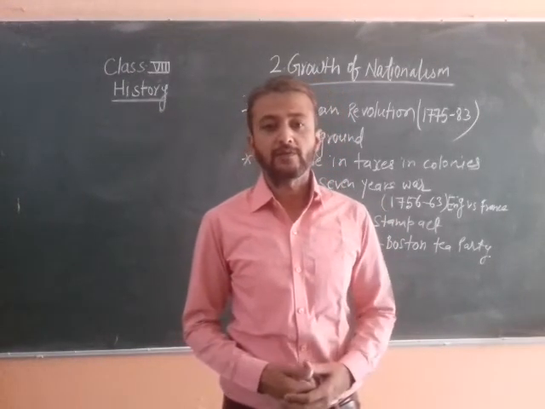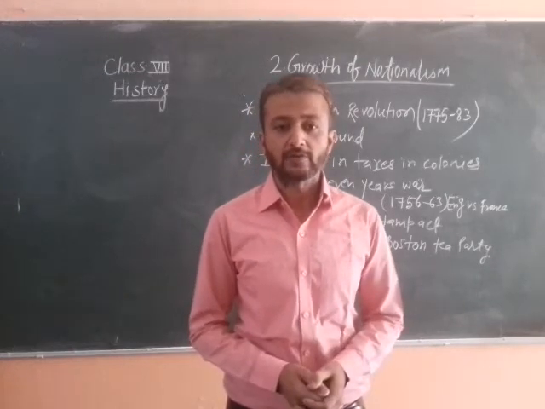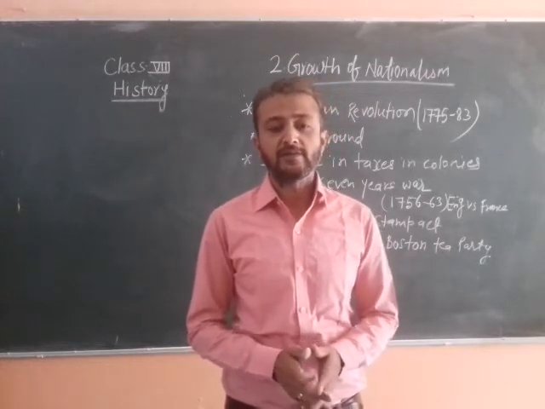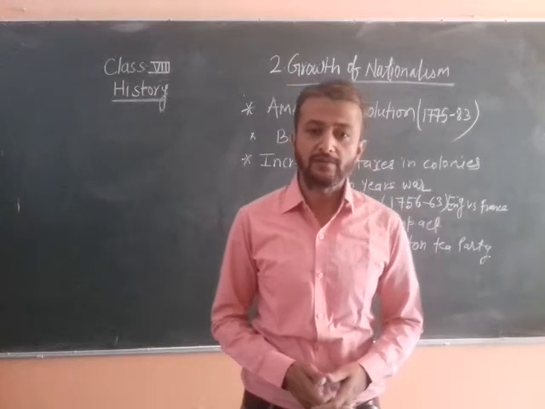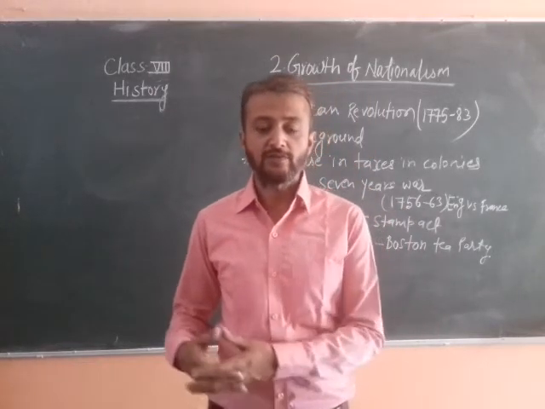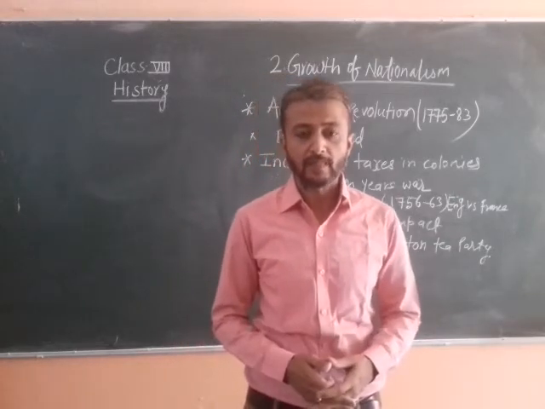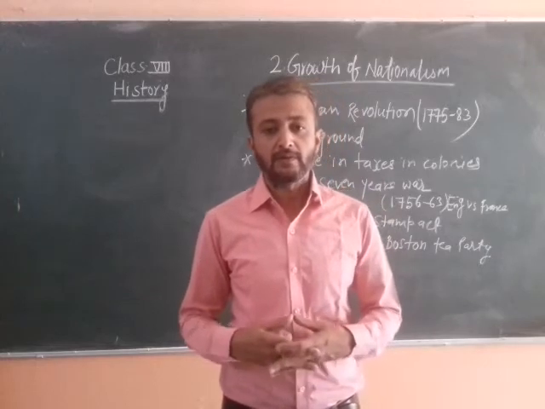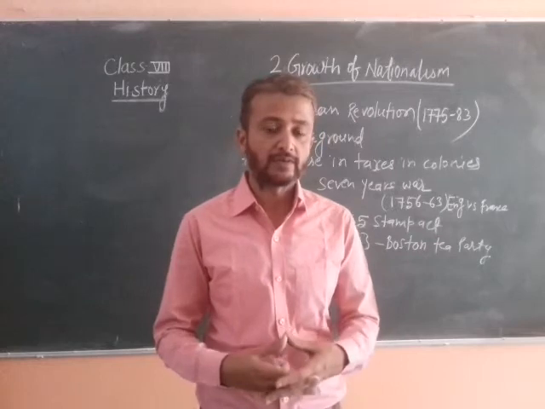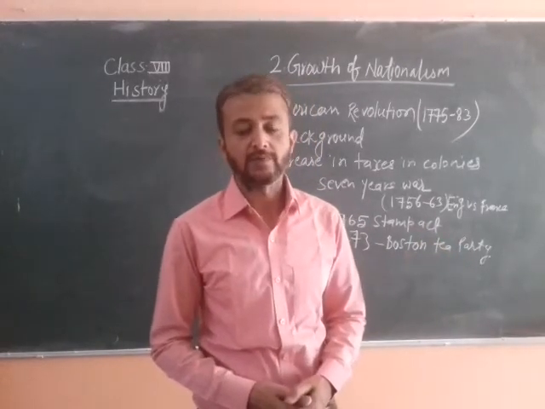With the revolution, the colonial rule was ended in America, and it resulted in the formation of what is at present called the USA, the United States of America. So how did American people get their independence? We are going to read this very interesting story.